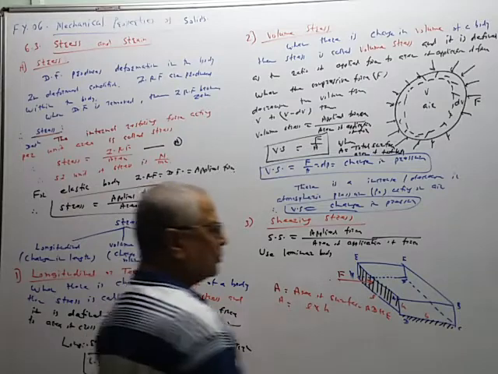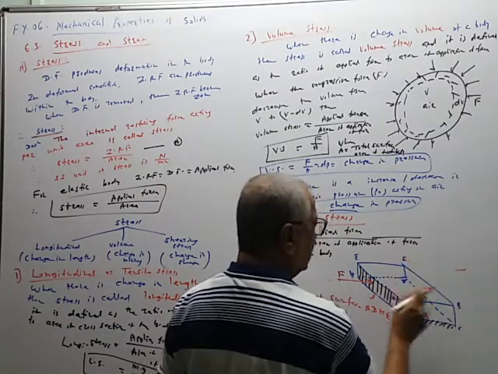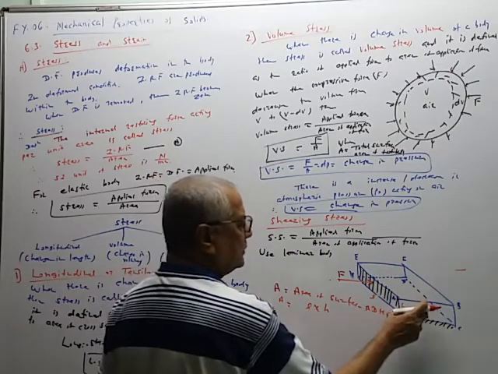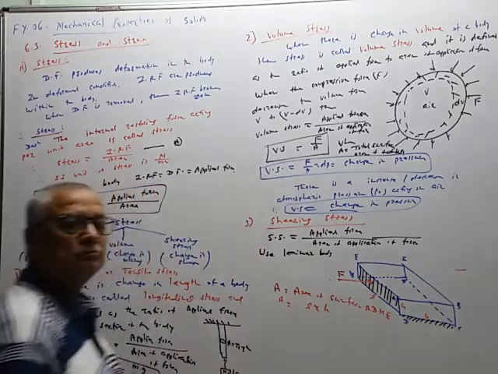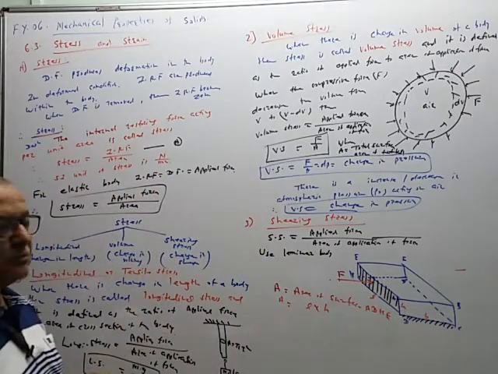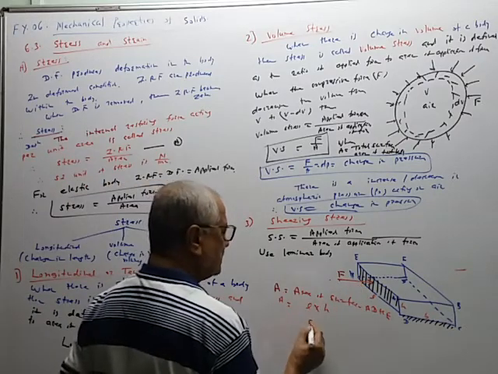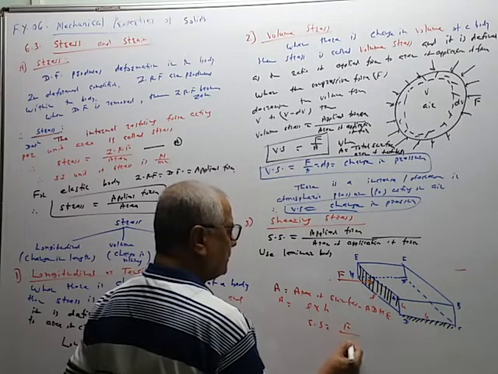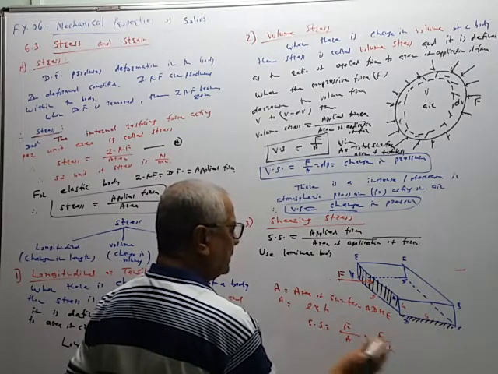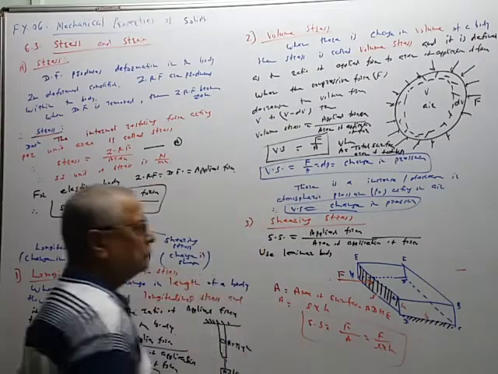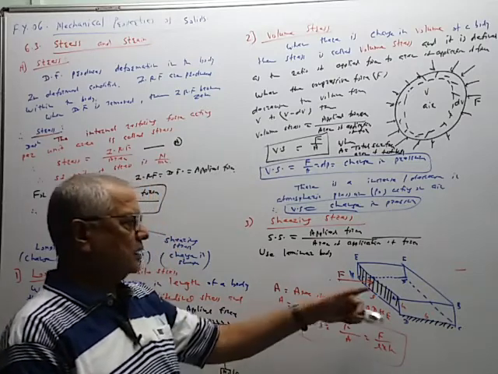Now if the force is applied on this area B, C, G, F, then again that area will be the same. If it is a cubical body, then length, breadth, height will be the same. So F is applied, and in this case the shearing stress is equal to F upon A, that is F upon length multiplied by height. So the area of application of force means this area in this case.